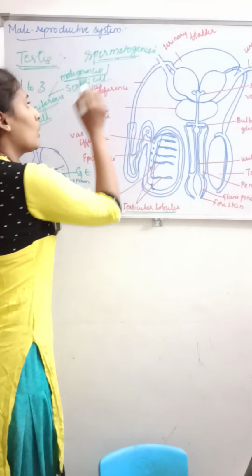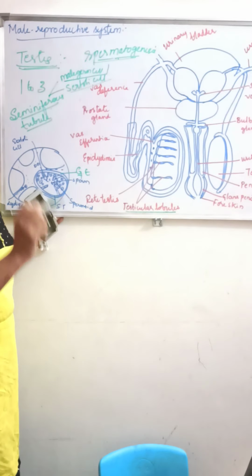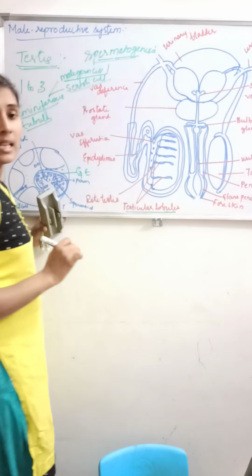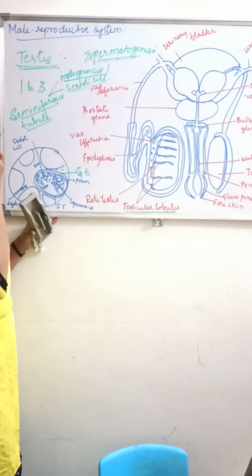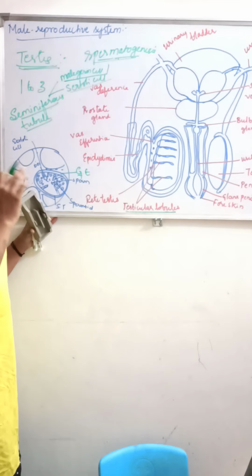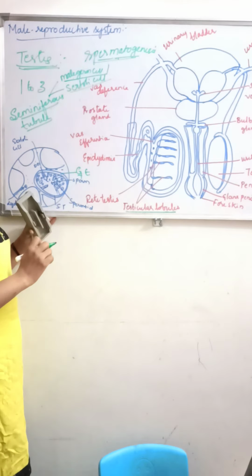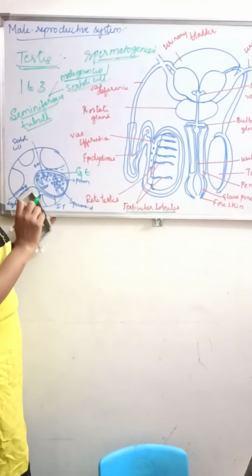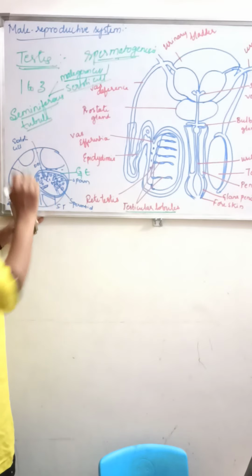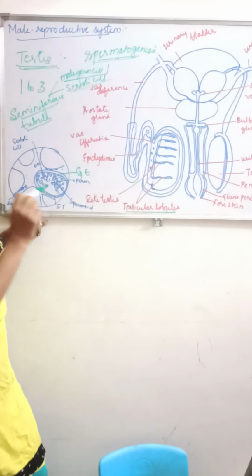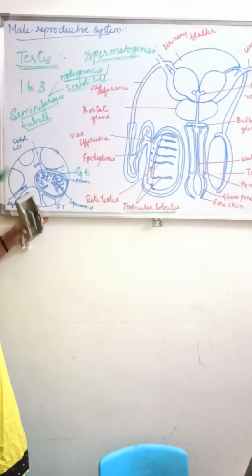These Sertoli cells are also called nurse cells or subcentricular cells. What are the Sertoli cells also called? Nurse cells or the subcentricular cells.